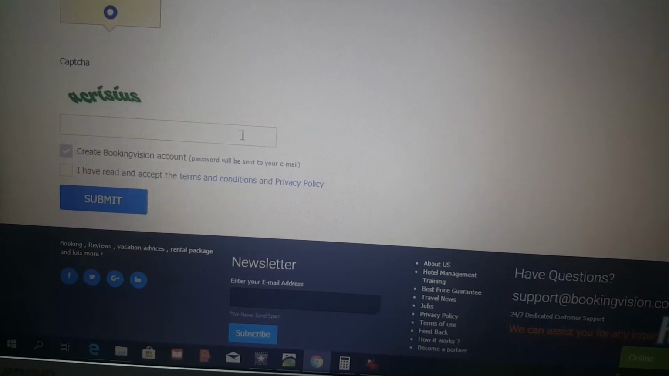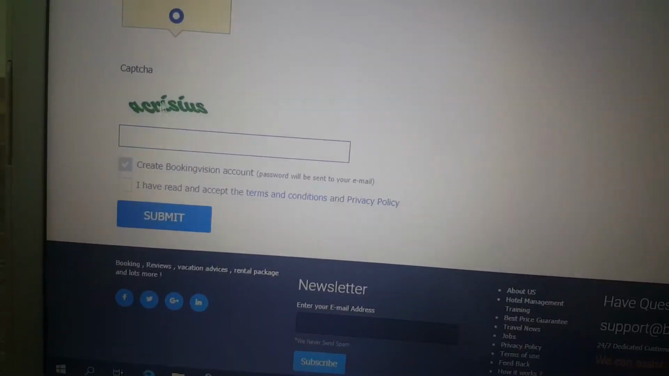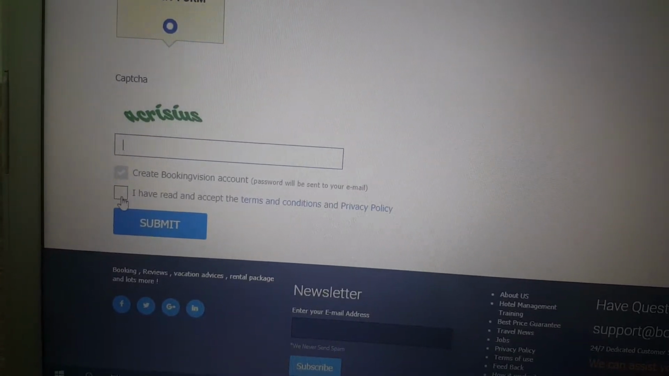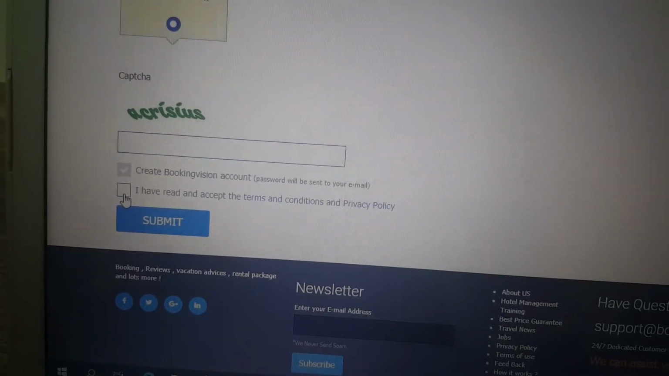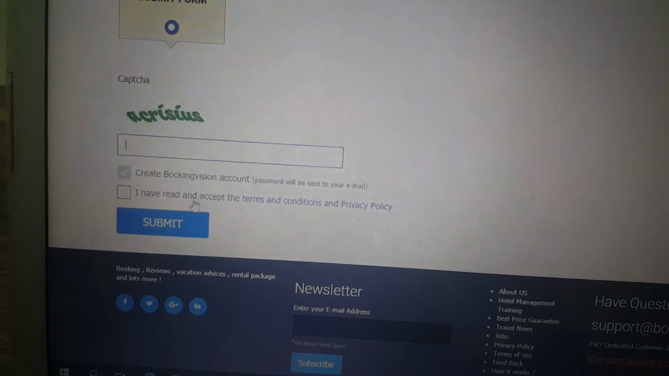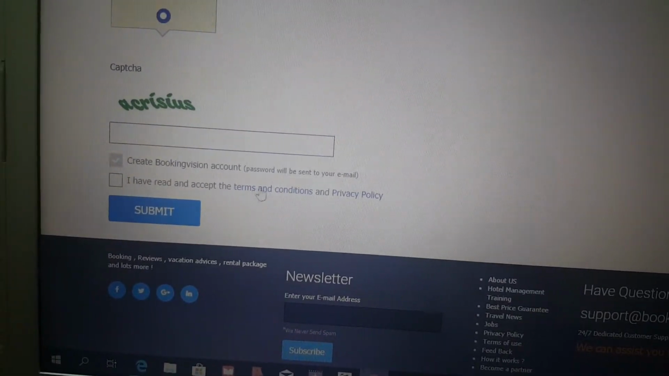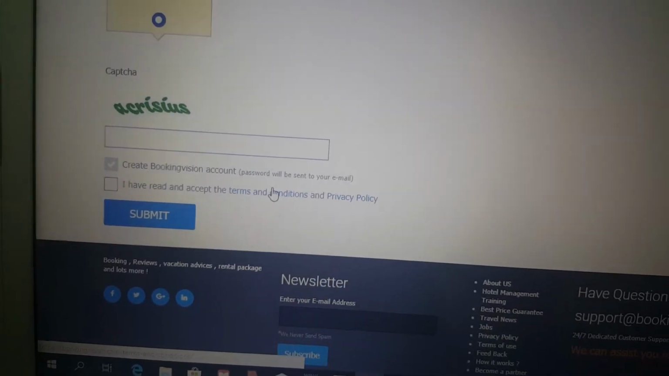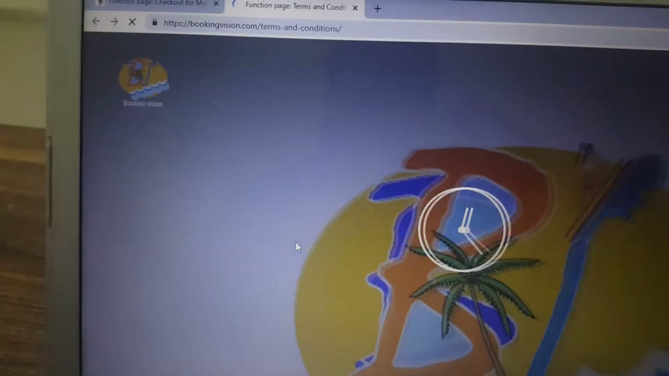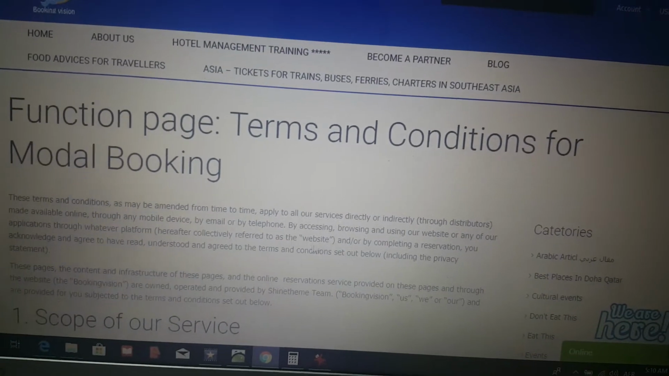And down here you write these letters, just to confirm that you are human, not a robot. And you will tick "I have read this", which means that you agree to the terms and conditions. Normally, if you would like to have a look at them, you will click here, and it will show you what's inside, like this. Just normal.